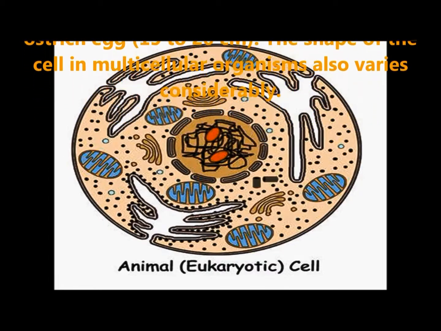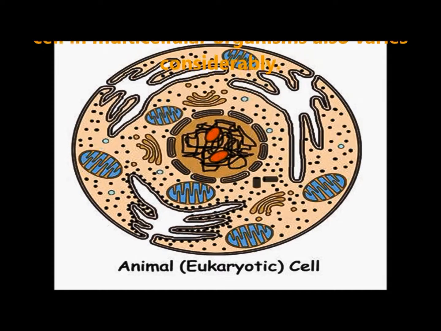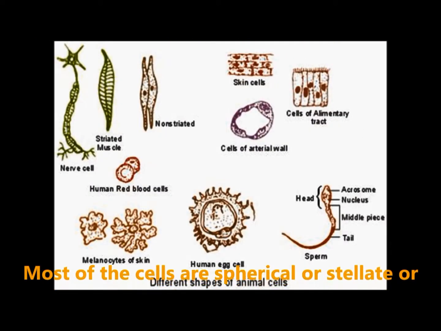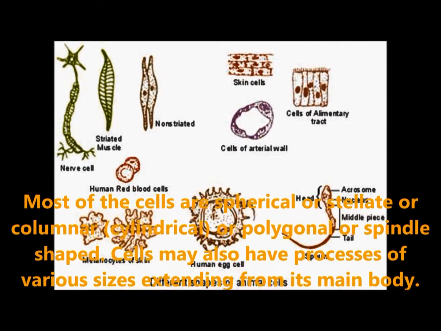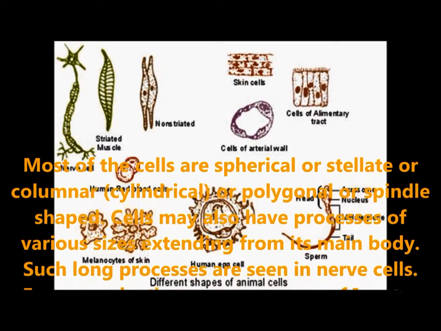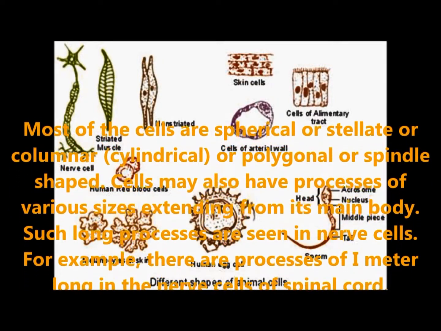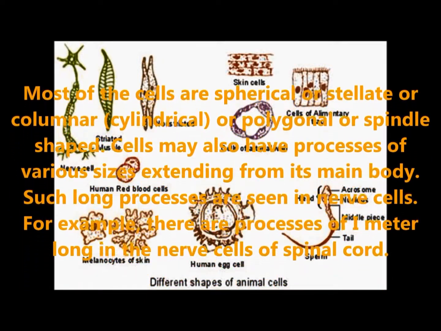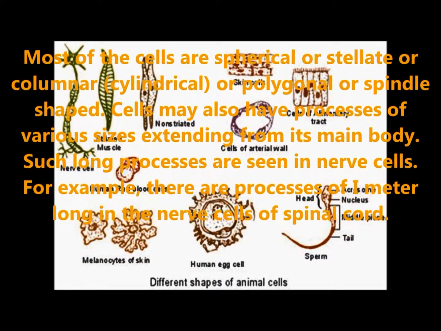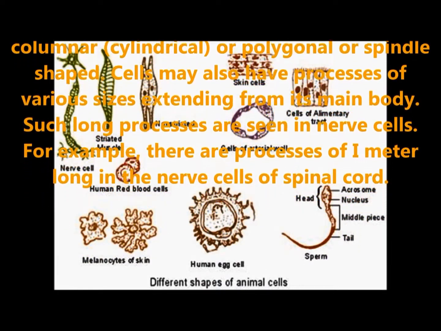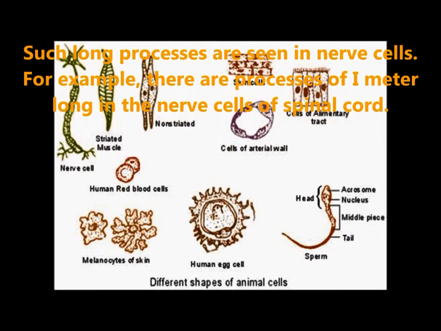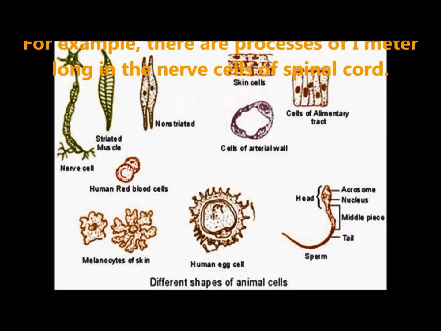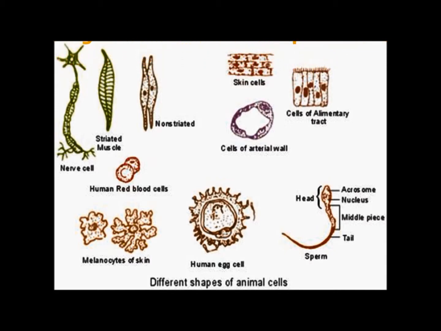The shape of cells in multicellular organisms also varies considerably. Most of the cells are spherical, flat, or columnar, meaning cylindrical, polygonal or spindle shaped. Cells may also have processes of various sizes extending from the main body. Such long processes are seen in nerve cells. For example, there are processes one meter long in the nerve cells of the spinal cord.